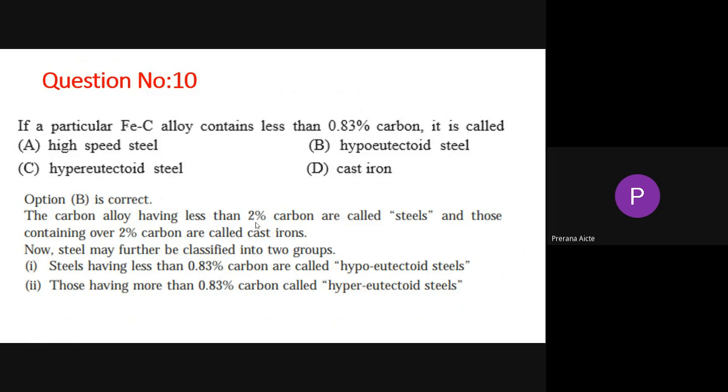Steels contain up to 2% carbon, and those containing over 2% are called cast iron. This is additional information for this question. Now, if it is more than 2%, what material do we have? Here it is cast iron. If it crosses 2.1%, then that material is called cast iron in the iron carbon diagram.